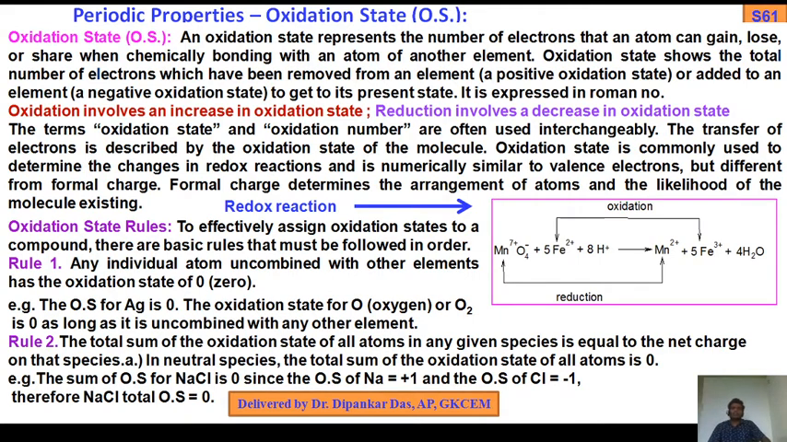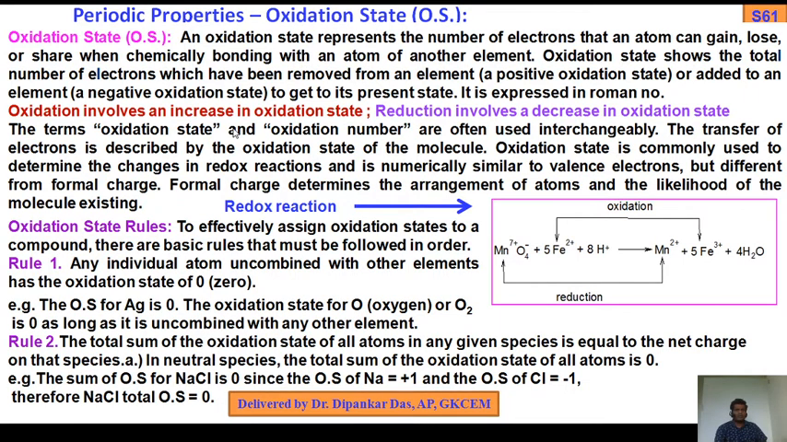So again I tell you, an oxidation state represents the number of electrons that an atom can gain or lose or share when chemically bonding with an atom of another element. Oxidation state shows the total number of electrons which have been removed from an element. For this we get a positive oxidation state, or added to the element we get a negative oxidation state relative to its present state. It is expressed as a Roman number.